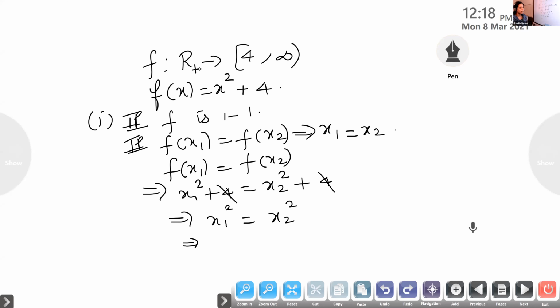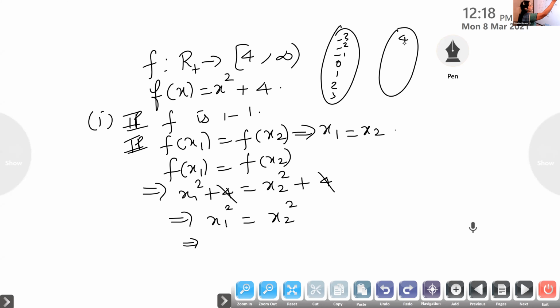If I take R, you will not get one-one. R plus means only positive numbers, isn't it? If I take simply R, f of x is x square plus 4, and all the numbers are there: -1, -2, -3, 1, 2, 3. And here it is from closed 4 to infinity, so 4, 5, 6, 7, 8, 9, and so on.